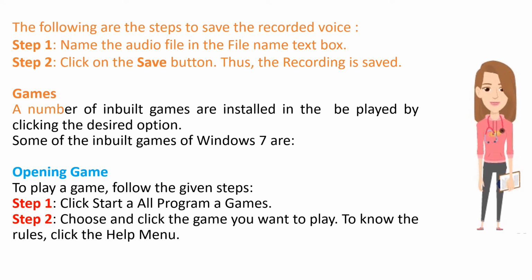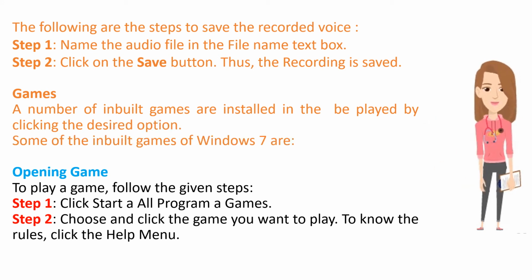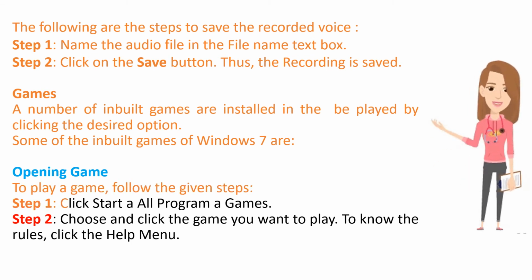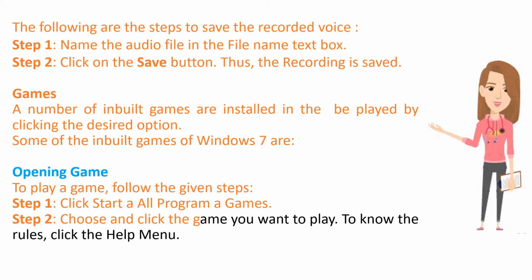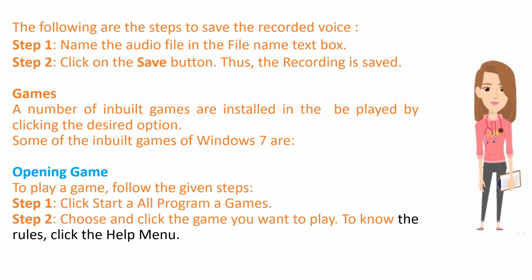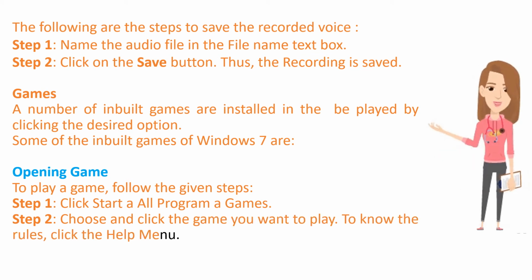Games. A number of inbuilt games are installed in Windows 7 and can be played by clicking the desired option. To play a game, follow the given steps. Step 1. Click Start, All Programs, Games. Step 2. Choose and click the game you want to play. To know the rules, click the Help menu.